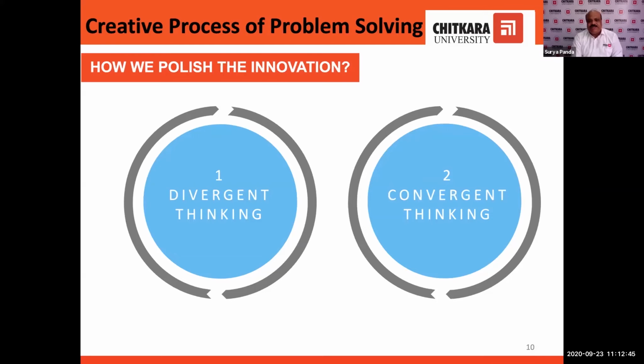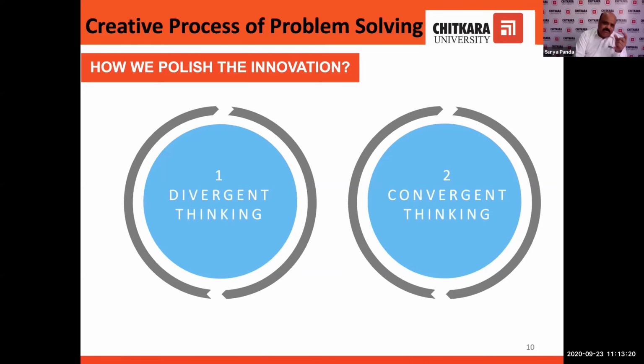Now the question is, whenever you generate a particular idea, how will you polish that idea and convert the idea into an innovation, and innovation to research, research to research projects, etc.? Here we are using two terms. Number one is divergent thinking and convergent thinking.